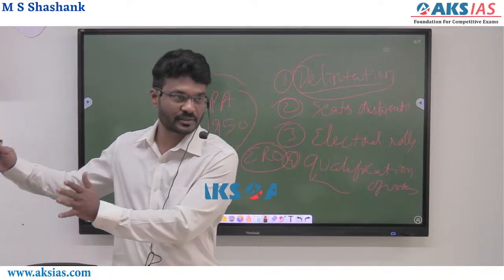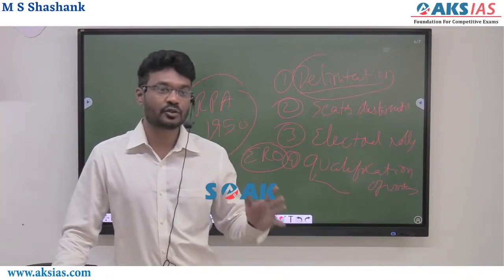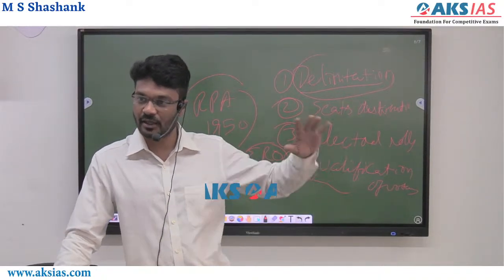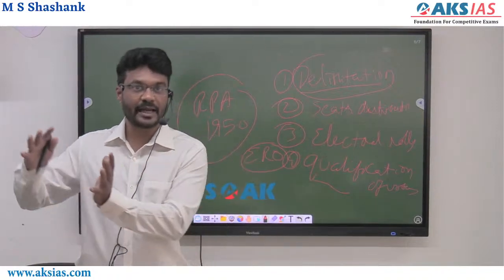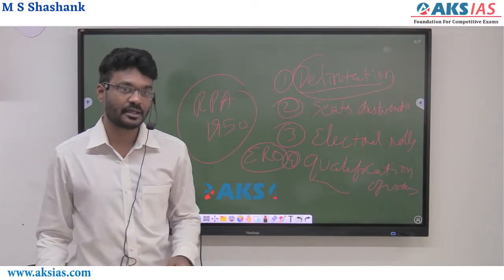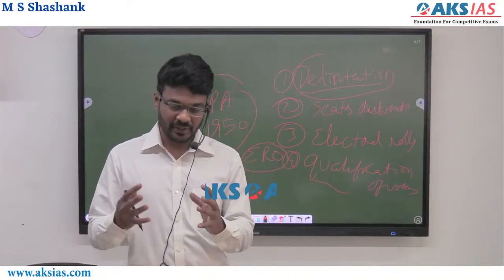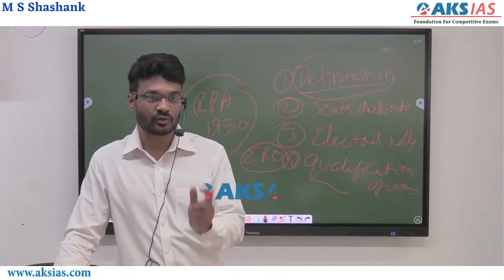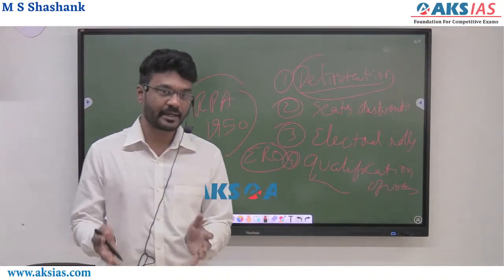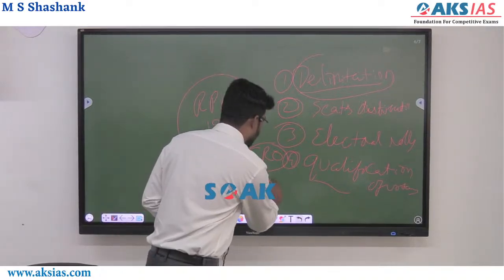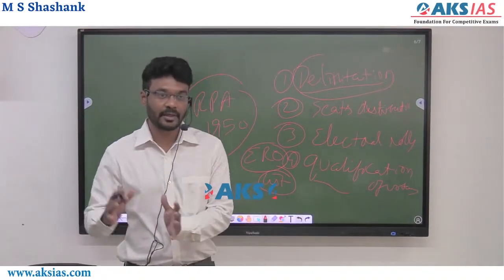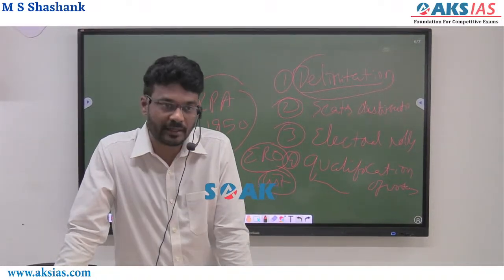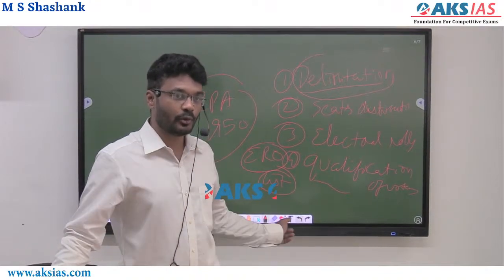For example, government officers, armed forces, persons who are working as foreign service officers, ambassadors of India who are residing outside the country, will be categorized as special category persons. In every district, they will try to analyze who are the persons working in armed forces, or in foreign embassies, in this particular district. That list will be prepared separately, and they will be given a voting right called postal voting, right?